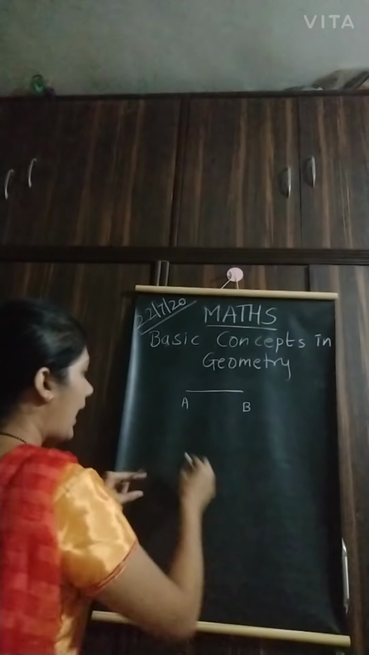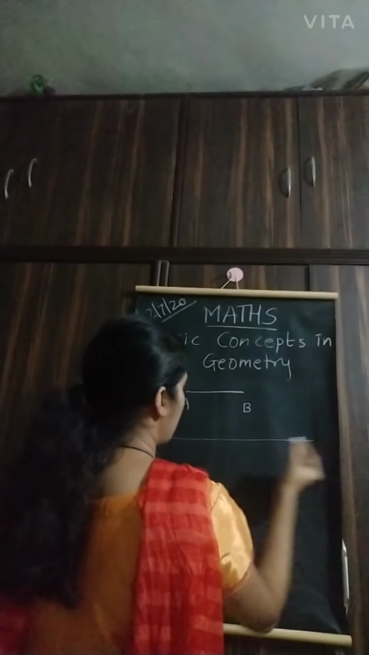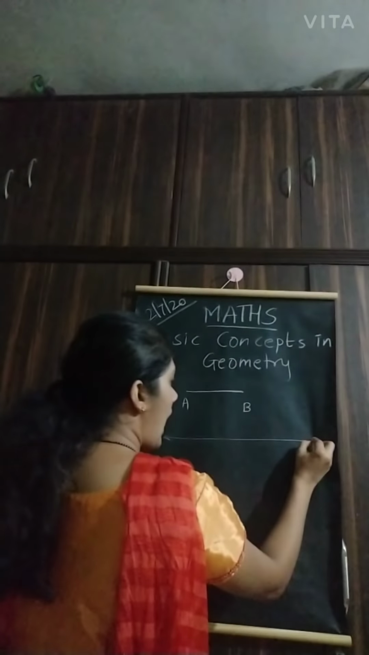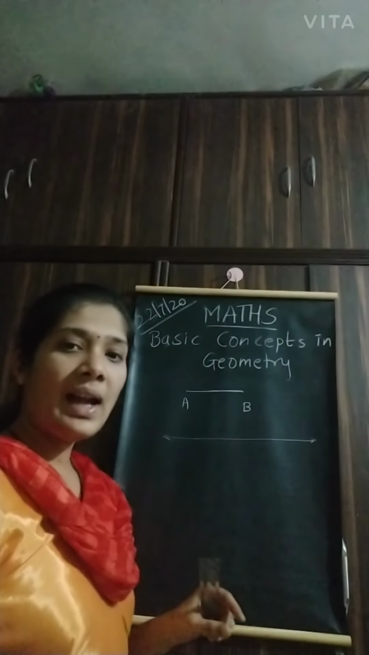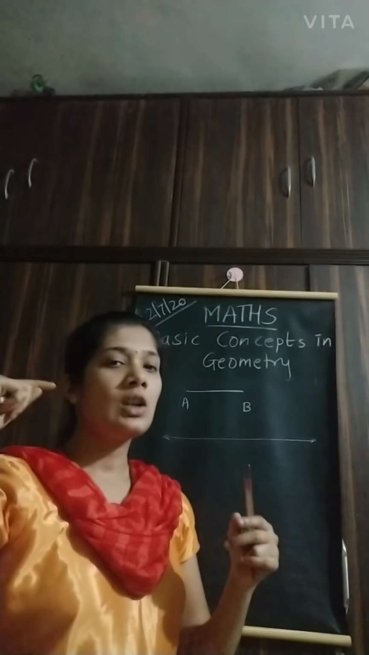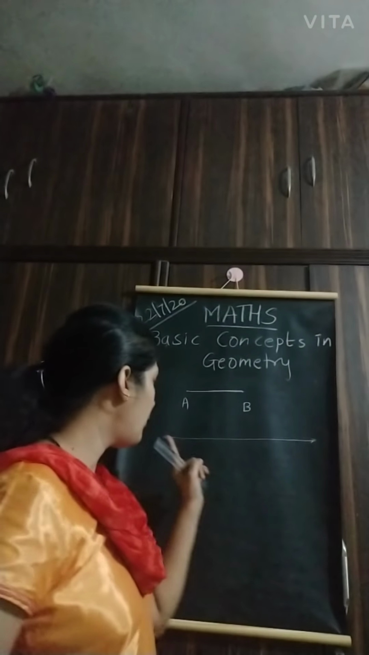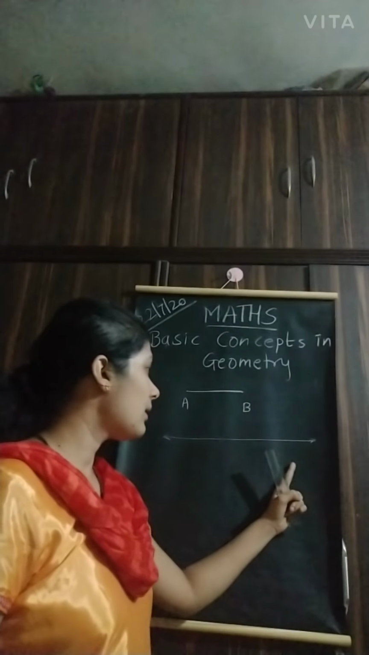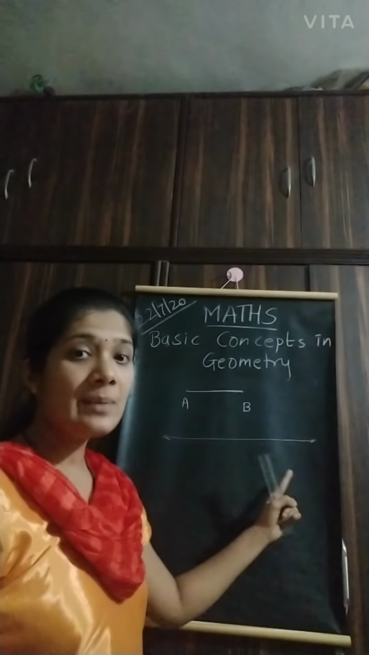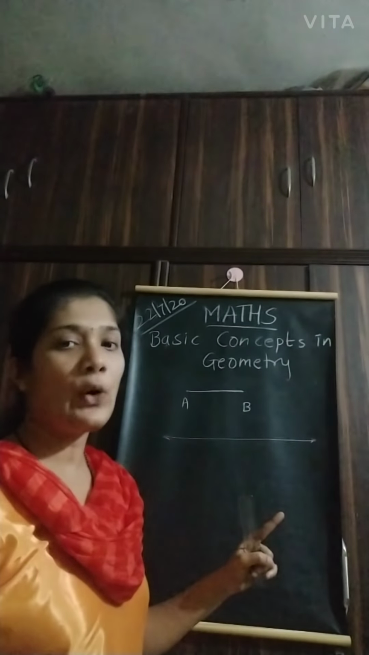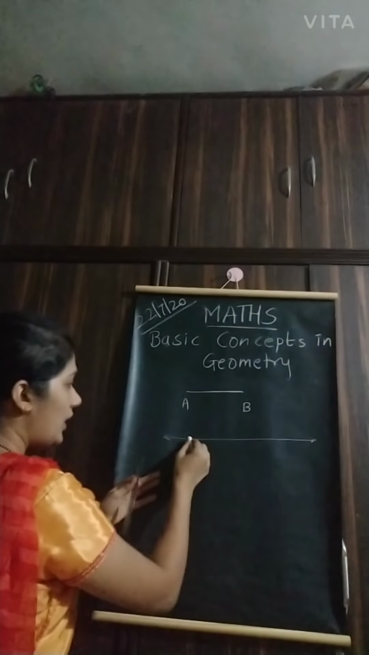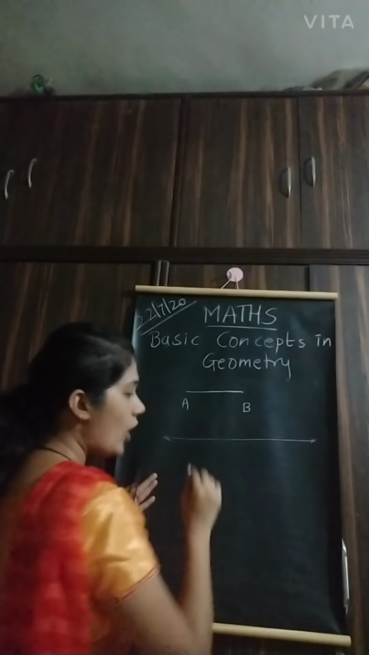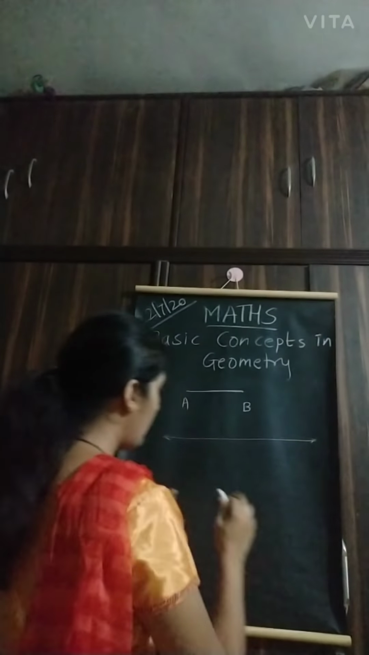If I take a line, now how is this line formed? By joining all the points which are lying on this line. Those are called linear points, or collinear points.